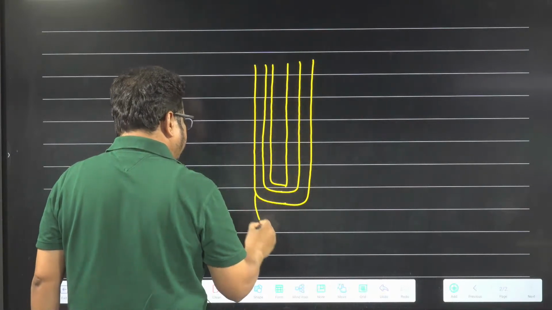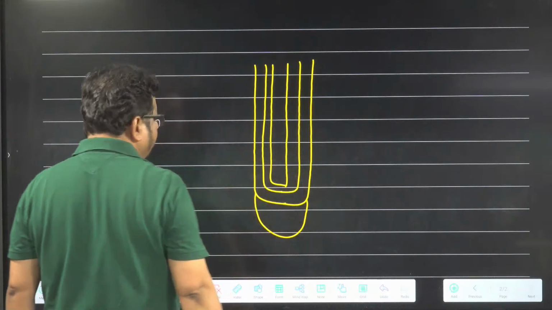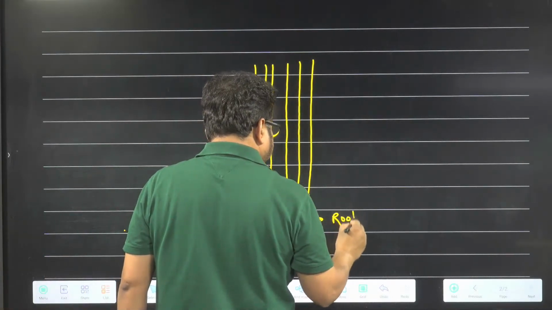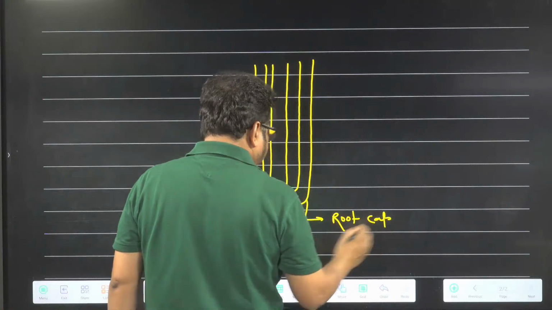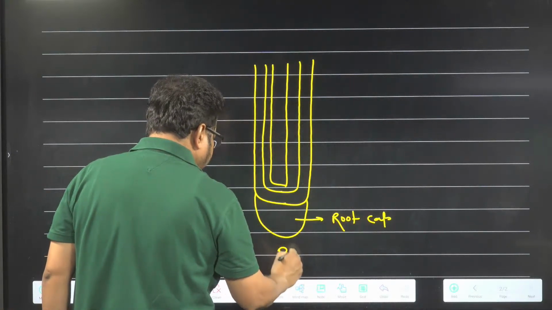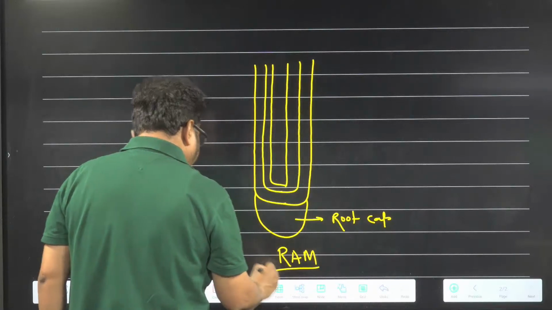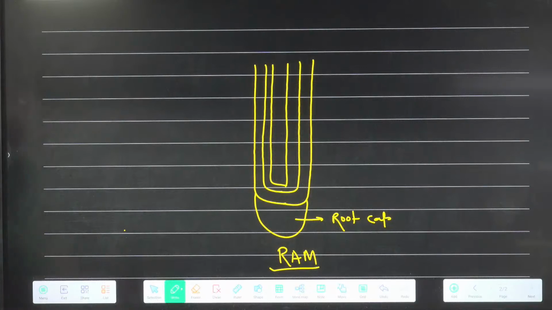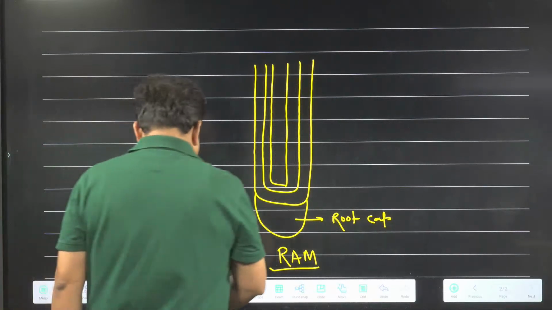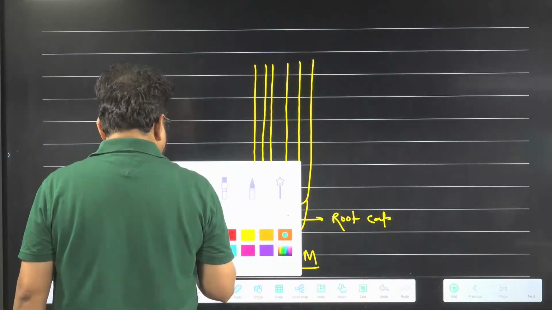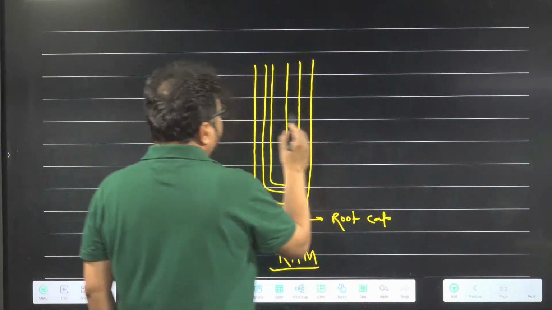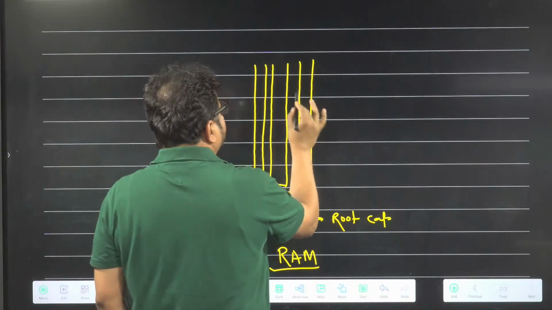So this is the magnified image of root apical meristem. It is root cap. And this is a diagram of root apical meristem. This is a diagram of which one? Root apical meristem. What you are finding? Outermost, so root apical meristem, what you are finding?